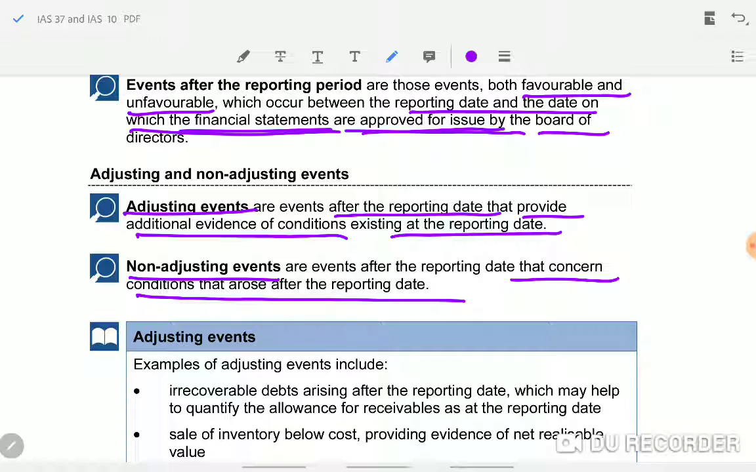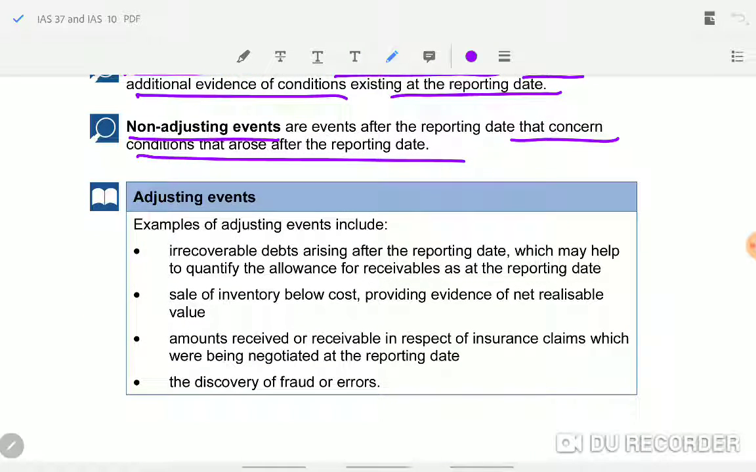That means it's purely related to the next year, the next accounting period. If it is material, it needs to be disclosed. Now, examples of adjusting events: all estimations, irrecoverable debts arising after the reporting date.